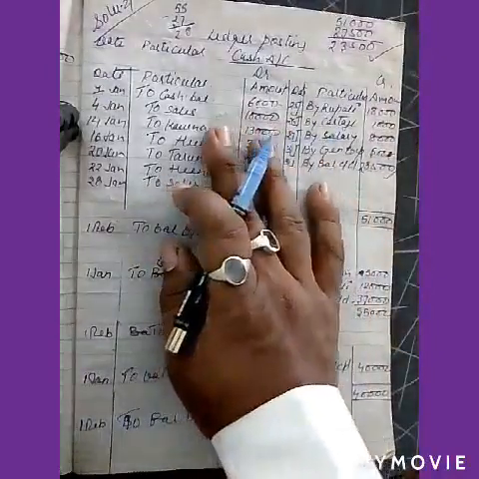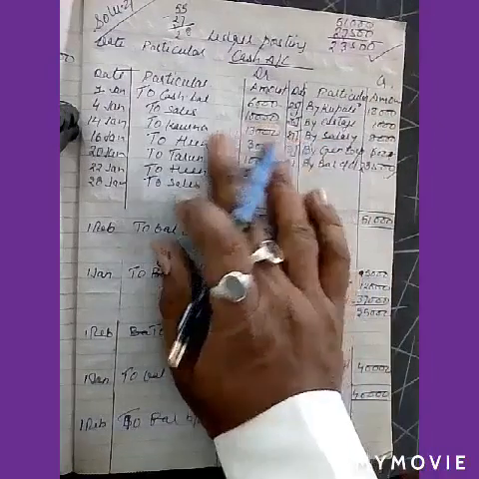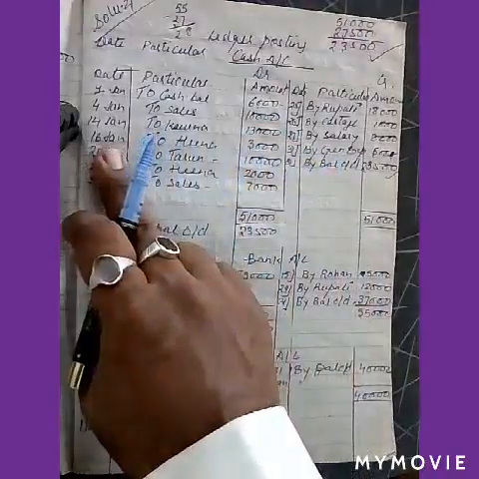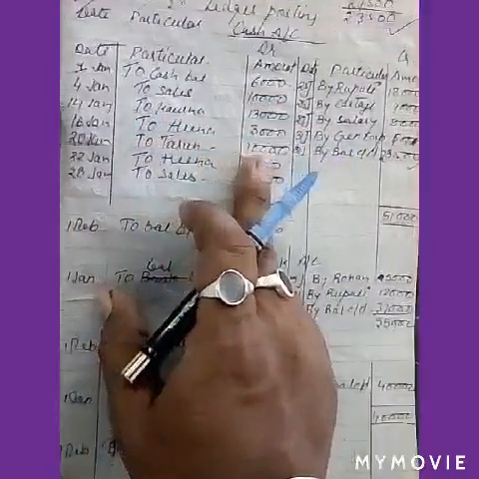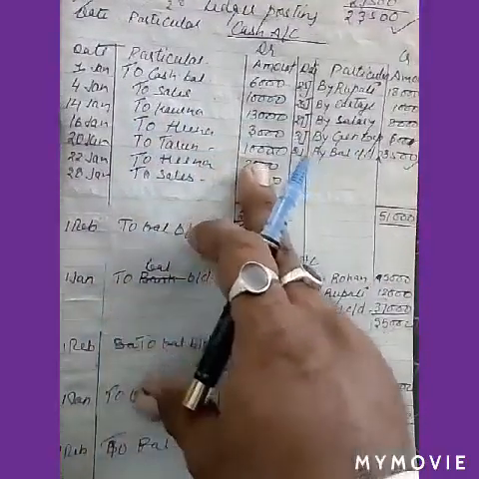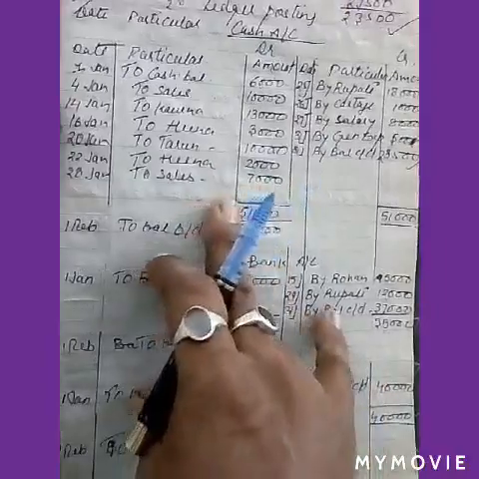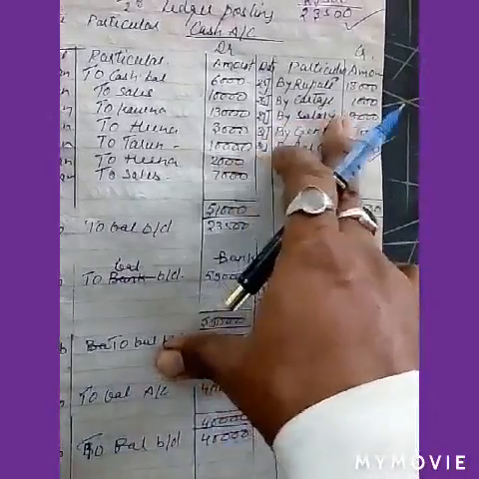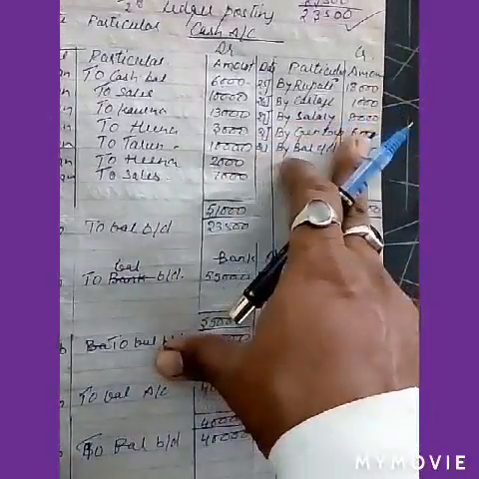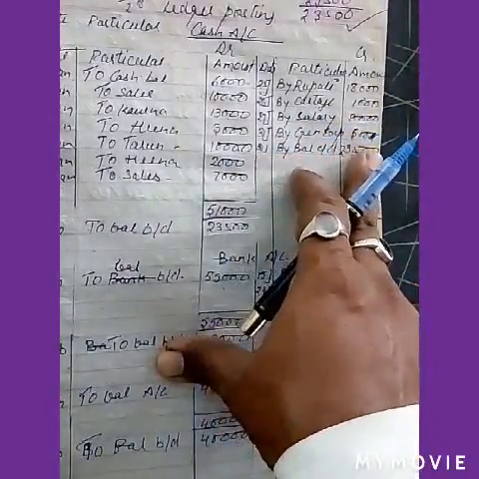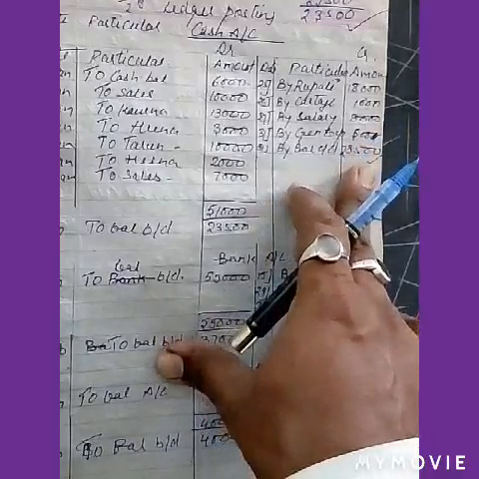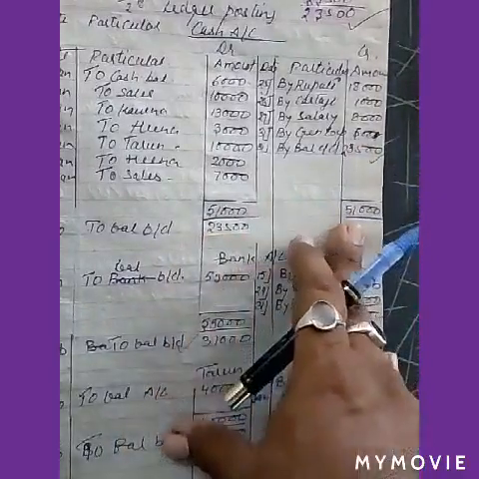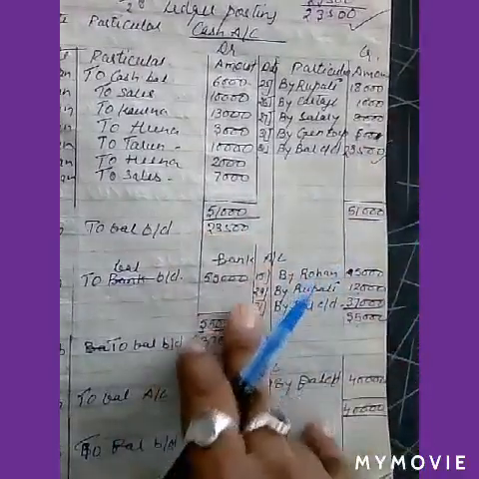Cash account: to balance 6,000, to sales 10,000, to Karna 13,000, then on 16th to Hina 3,000, to Tarun 10,000, to Hina 2,000, and to sales 7,000. On the credit side: by Rupali 18,000, by cartage 1,000, by salary 8,000, by general expense 500, and balance carried down 2,35,000. Total 5,01,000.